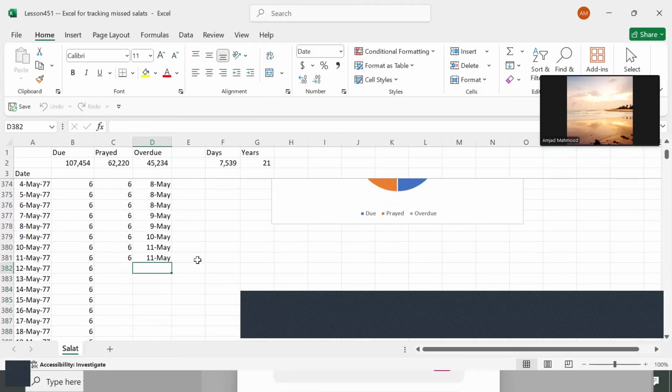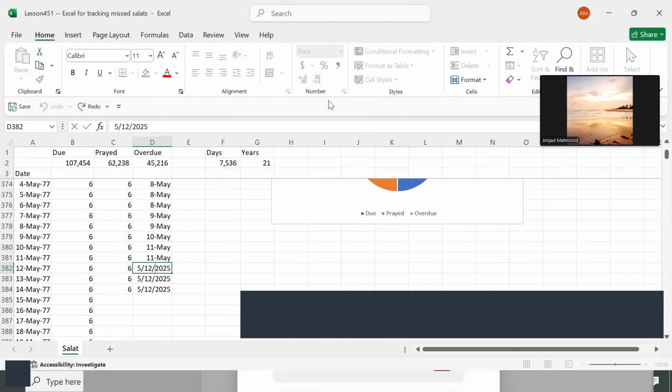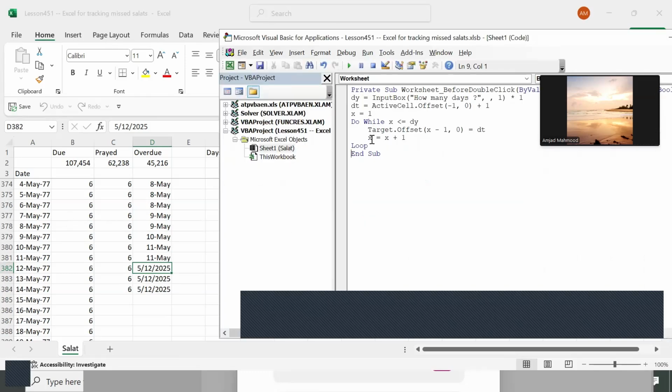For example, on the 12th of May, which is the next day. If I want to print 3, what would I do? I would double click on it and say I have performed 3 days of backlog. So 3 days already. That's good. And why is this appearing like this? This has to be resolved. It means that when it goes out of the loop, you have to let the active cell be selected as this.